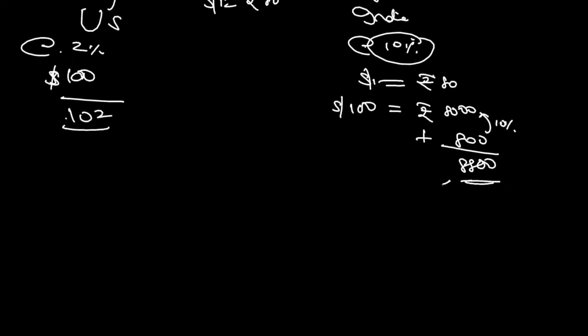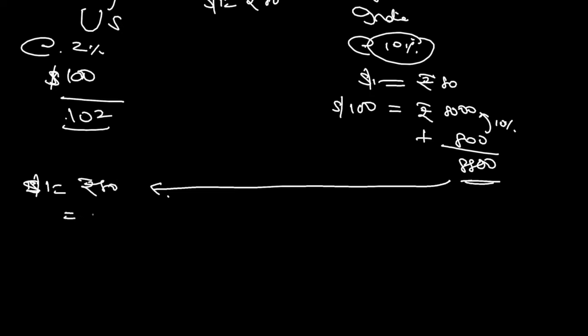Now you see what happens. He will bring that amount back to the US. $1 is 80 rupees, and he has 8,800 rupees. So how many dollars will it be? X dollars.